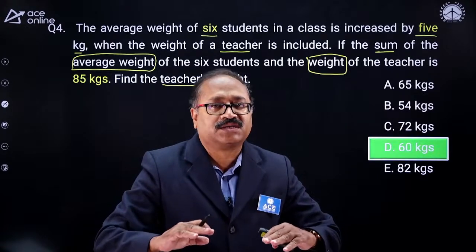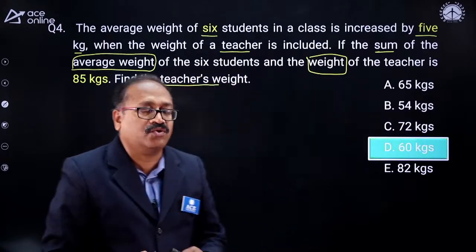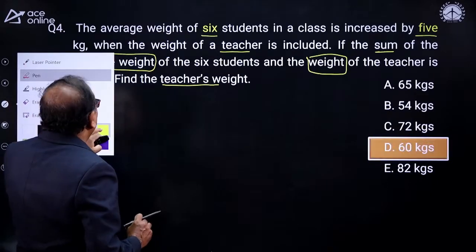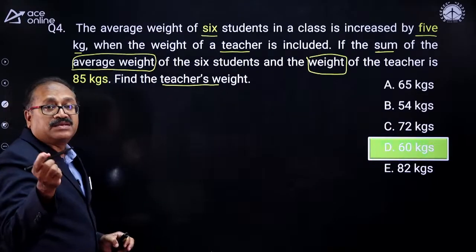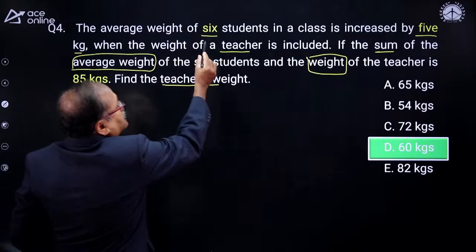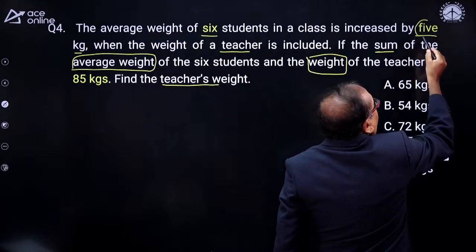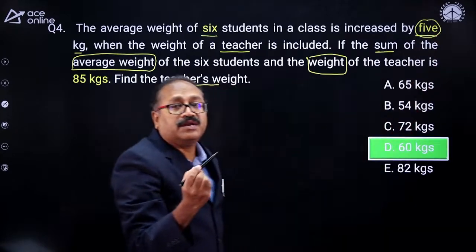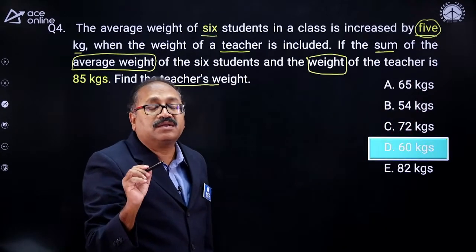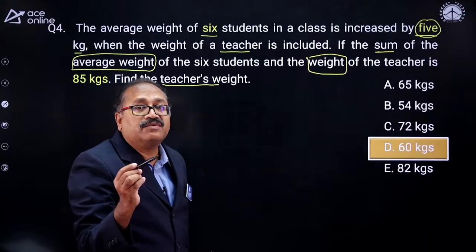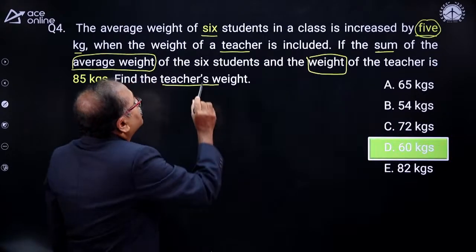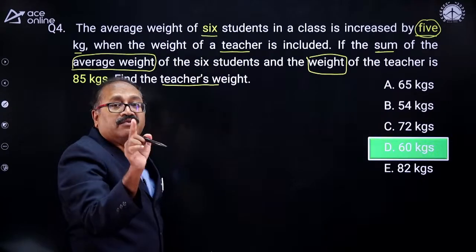Coolly listen to the explanation. I will explain it in a very slow way. Okay, look at this part here. As the teacher is joined, as a result the average is increased by 5. Those who know the fundamental, if the average is increased by 5, then the total will increase by how much? Now how many people are there? 6 students and 1 teacher.